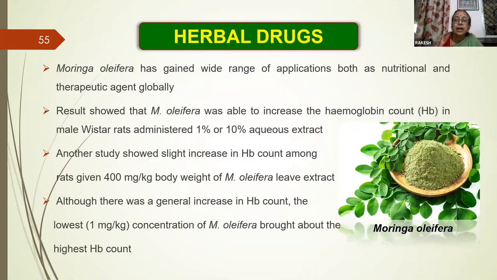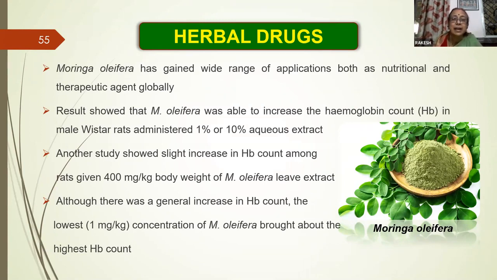Now coming to the herbal drugs for anemia. The Moringa oleifera. This is a wonderful plant, and I advise all the goat farmers, the veterinarians should advise the goat farmers to plant at least 1 or 2 moringa plants in the vicinity of the farms. If they have dual farming, if they have agriculture along with the goat farm, they should always plant a moringa plant on the edges of the farm.